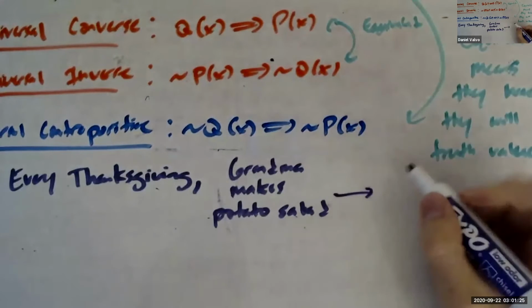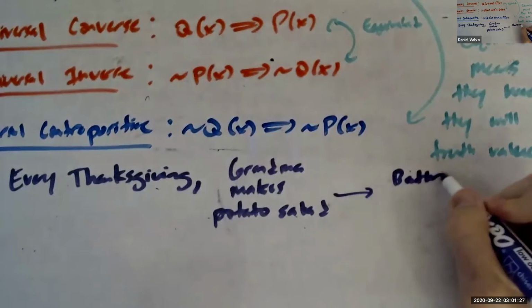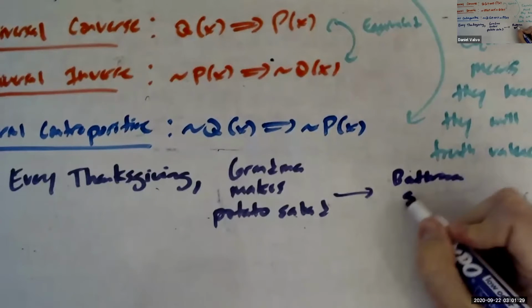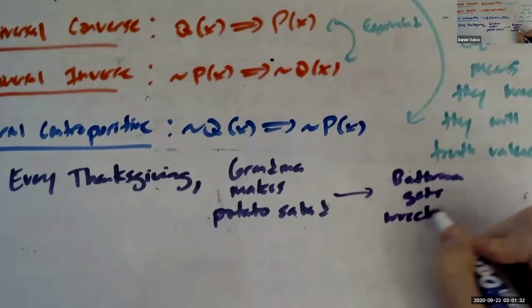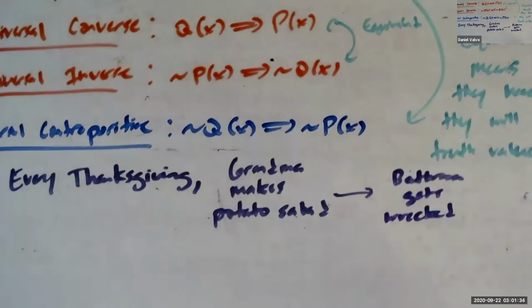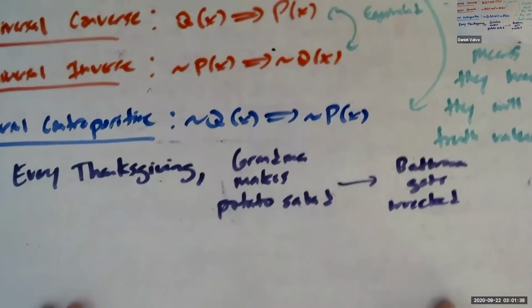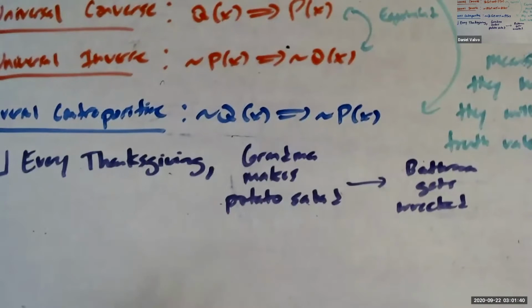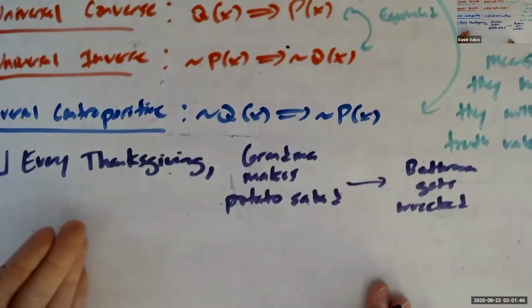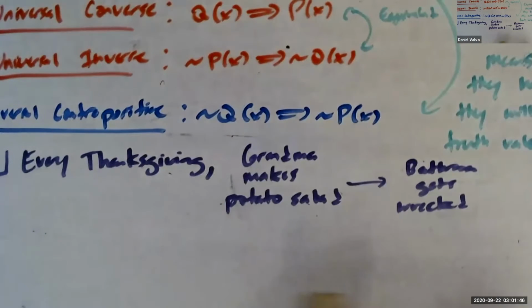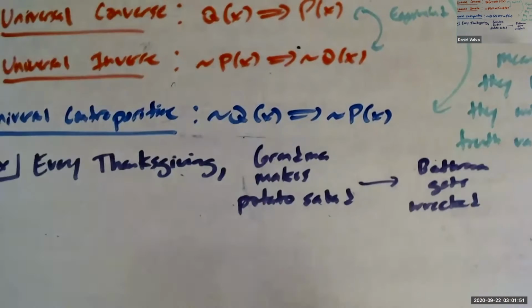Implies bathroom gets wrecked, right? So this is a conditional statement. And we already know it's going to be the same as the contrapositive. So every Thanksgiving, if the bathroom doesn't get wrecked, that means grandma must have not made her potato salad, right? That's fine. But actually, first of all, let's write this.